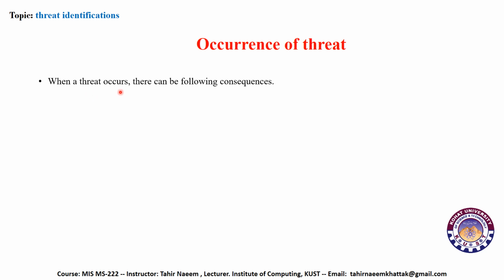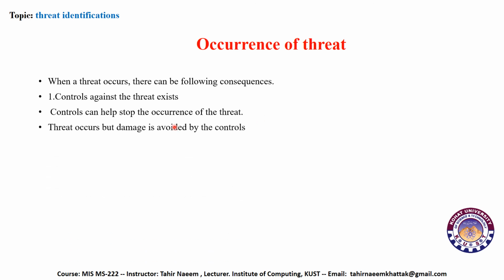When a threat occurs, there can be the following consequences. Control against threat exists. First, we have to check that if a threat occurs, we have a control in place or not. Controls can help stop the occurrence of a threat. The threat occurs, but damage is avoided by the control.